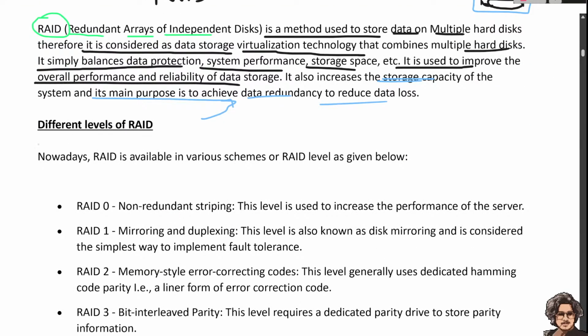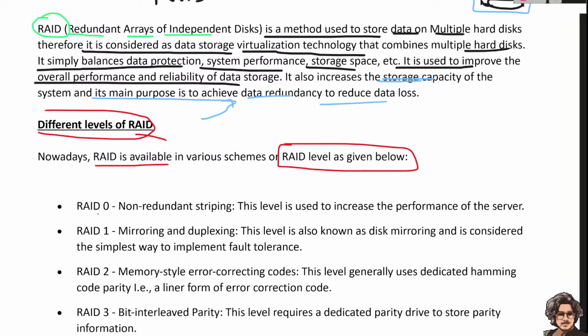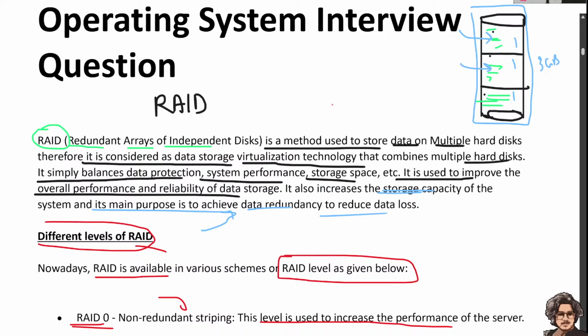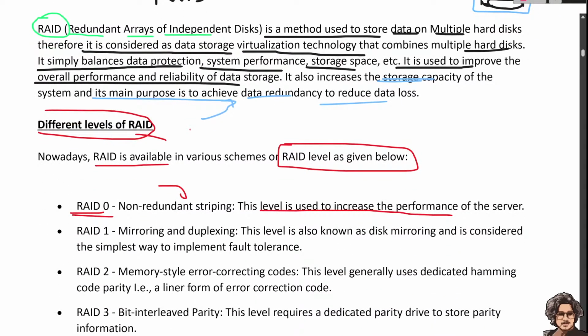Okay, so we have different types of RAID levels. Nowadays RAID is available in various schemes. The RAID levels are given below. RAID 0 means non-redundant striping, and this level is used to increase the performance of the server. Different RAID levels have different purposes.